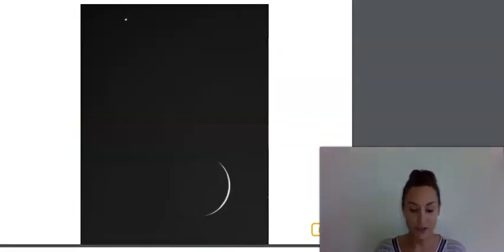However, like Mercury, Venus does not rotate on its axis very fast. In fact, Venus actually rotates in the opposite direction that the Earth does. Venus is sometimes referred to as the morning star or the evening star because it often appears as a bright object in the evening sky or as a bright object in the morning sky.